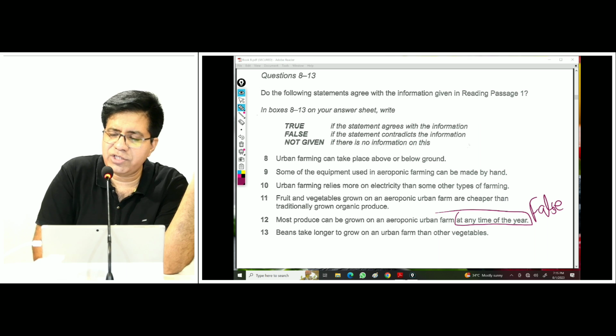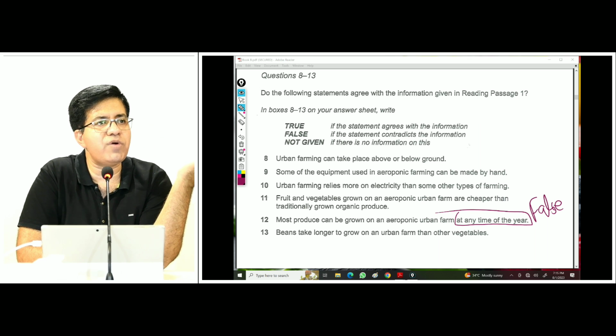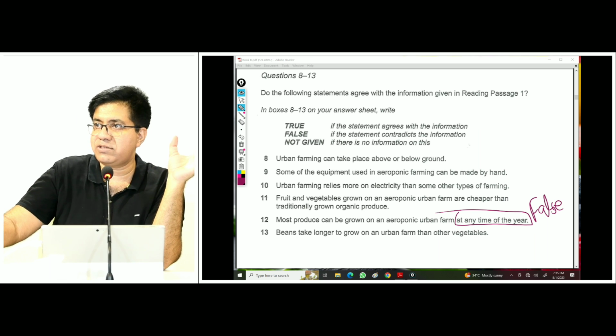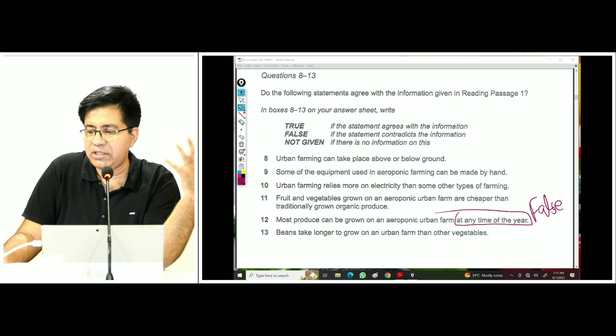There is a common question: can we write T for true, F for false, NG for not given in the actual exam? I would say try to write full words. Sometimes, you know, those markers who check your listening and reading, I mean, it's not written in any Cambridge book that for true you can write capital T, for false you can write capital F. So it's a good idea to write full words, okay?